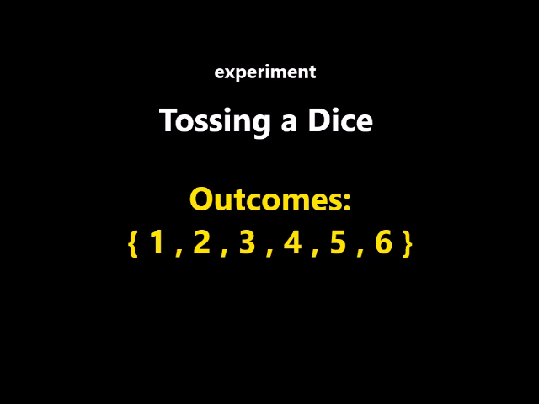If we toss a dice, then the result of the experiment is that it will come up with one of the numbers in the set 1, 2, 3, 4, 5 or 6. And if we keep repeating the experiment, the numbers obtained on the face of the dice will be the same, as the results of the experiment are restricted to these numbers, 1 to 6 only.